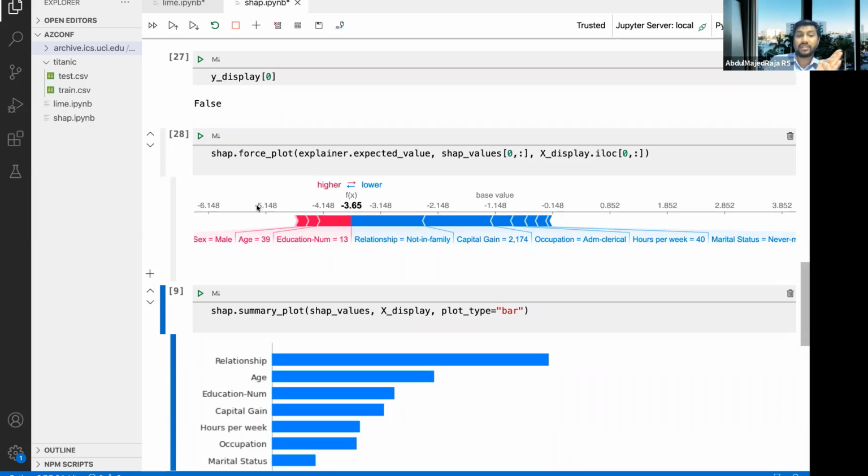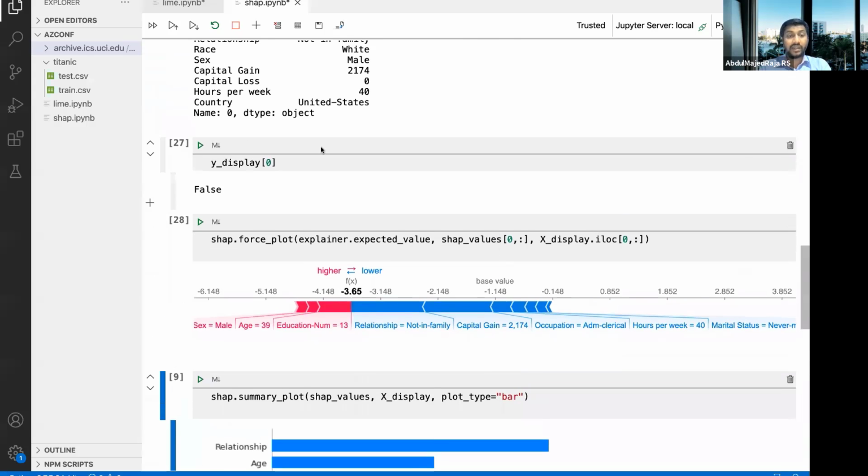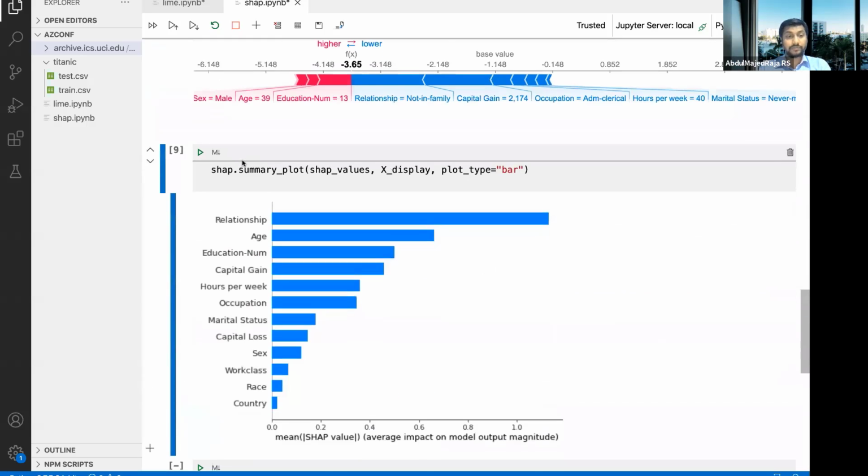These values have tried to take the value higher than the base value, but you can see there are a lot of factors that are bringing the value lower than the base prediction value, the average prediction value for the data set, which means because of these reasons the person is not going to make more than 50,000 US dollars, and that is primarily because of these values. While these values are trying to take the prediction above, these values have taken the prediction below the average base value, which means the person is not going to make more than 50,000 US dollars, and it is the same information you can see here. So false, which means not more than 50,000 US dollars.